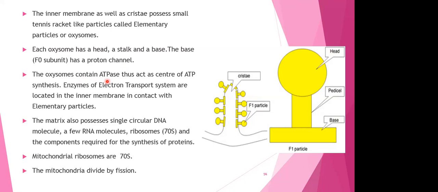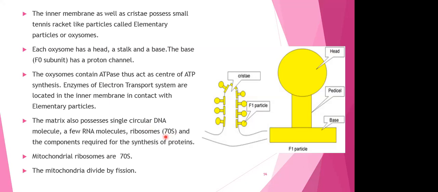Enzymes of the electron transport system, that is ETS, are located in the inner membrane, which are in contact with the elementary particles. You already know this. We have seen the entire ETS also. The matrix also possesses single circular DNA molecules, a few RNA molecules, as well as ribosomes. But look over here, please. This is something that you have to know.